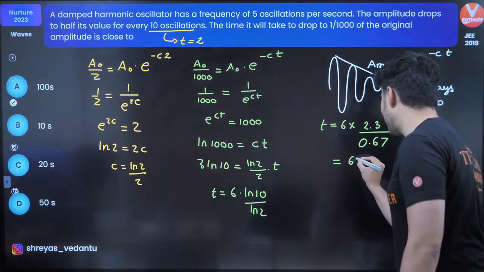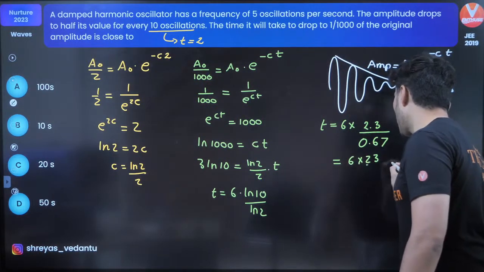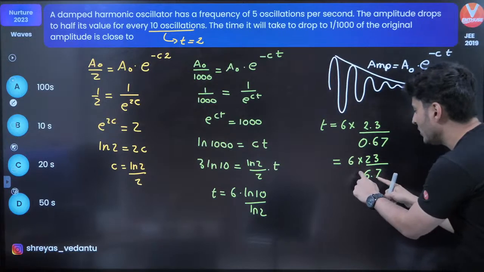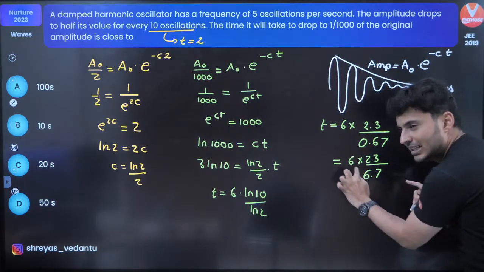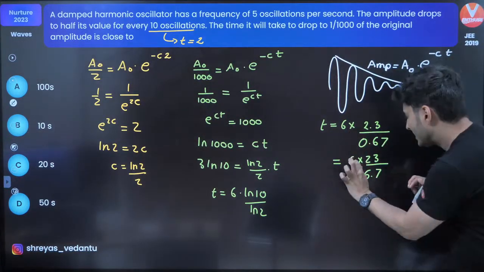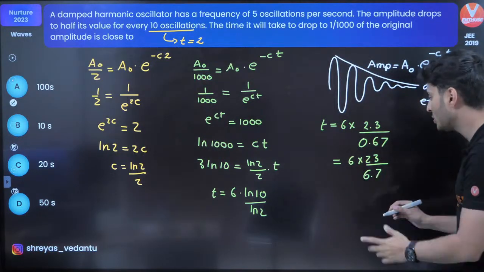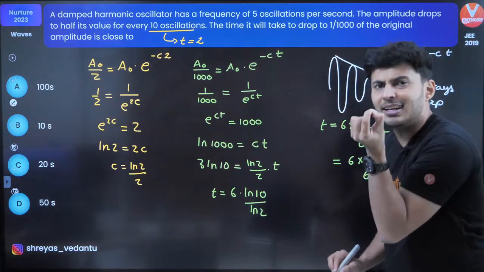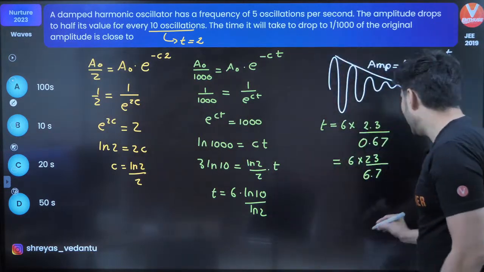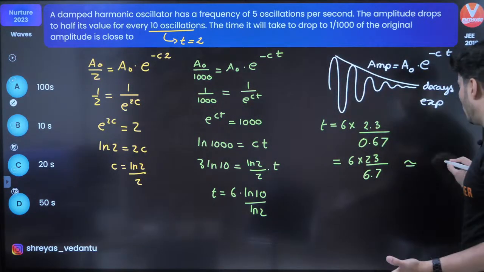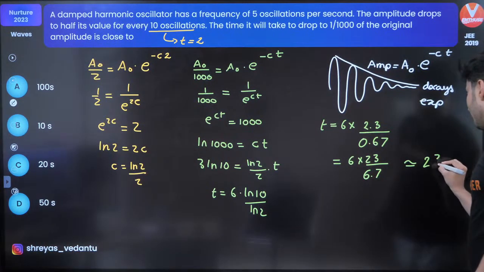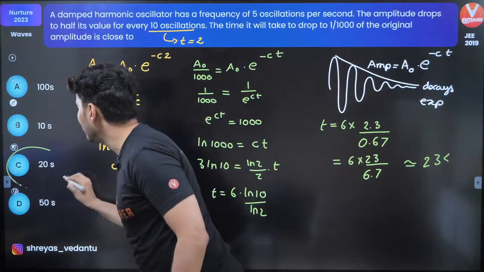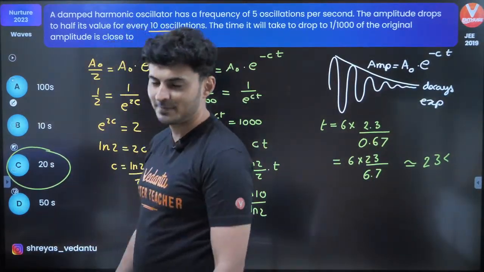So this will become 6 into 23, and here you have 6.9. 6 and 6.9 roughly cancel out, the ratio is roughly equal to, slightly less than 1, think about it. 23 times something slightly less than 1 will make the final value very close to 23, but slightly less than that. Is there an option like that? Yes, I have it. 20 seconds.